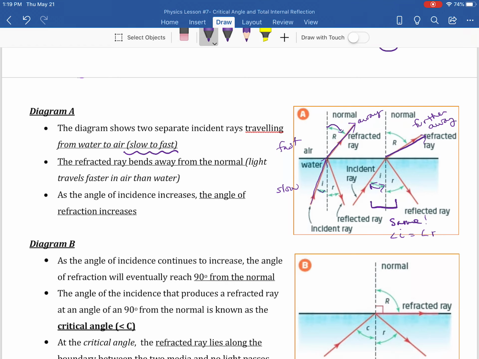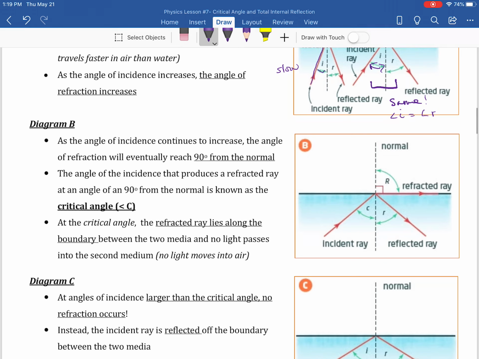All right. But then, say I make my incident angle even bigger, and this refracted ray gets bent even more away. We have a special angle, and this special angle is called the critical angle. The critical angle is the angle of the incident ray that results in a refracted ray that runs along the border, or the boundary, between the two different mediums. So it's like it skims the surface of the water and the air. You don't actually see refraction, you're seeing reflection, but it's skimming the surface.